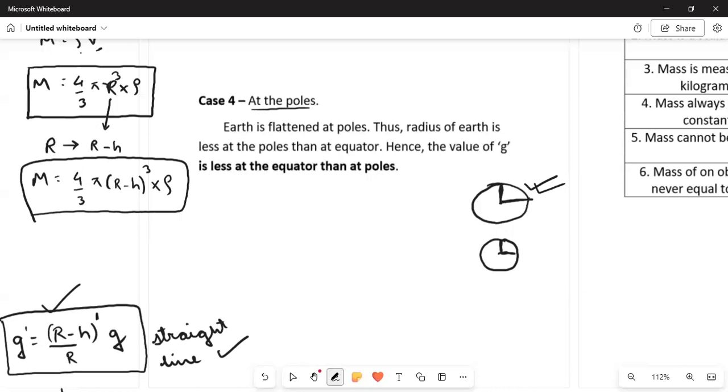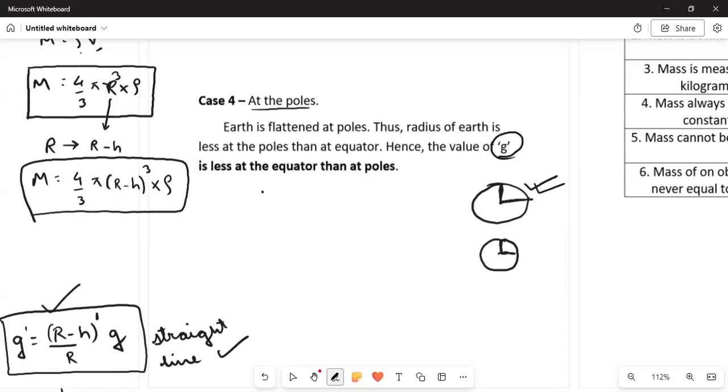We have seen that the force is inversely proportional to the distance, and the force is because of this value of g. In that case, the value of g at the pole will be more. Why? Because this distance is less, and as the distance decreases, our force increases, and the force increases because of the increase in the value of g, that is the gravity.